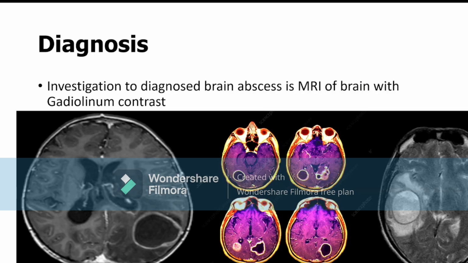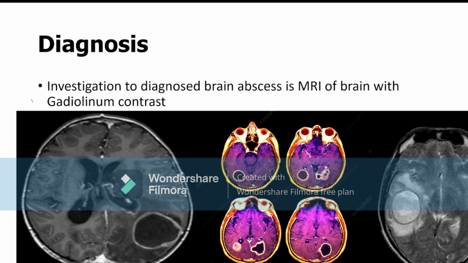Now, if you suspect a patient has brain abscess, always do an imaging study as early as possible, because the imaging study is the diagnostic investigation of choice. The investigation of choice to diagnose brain abscess is MRI brain with gadolinium contrast.